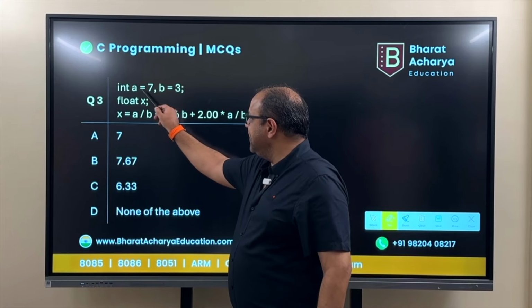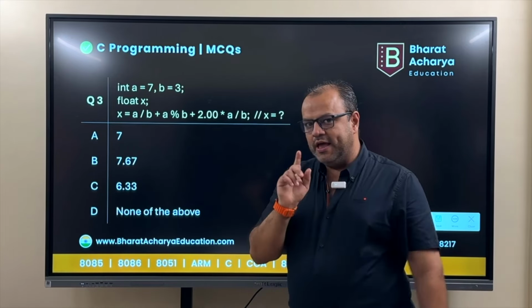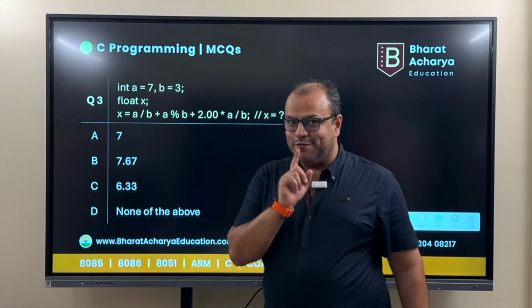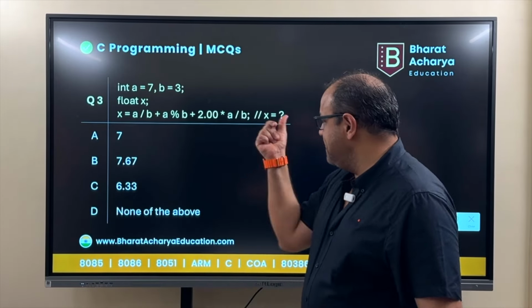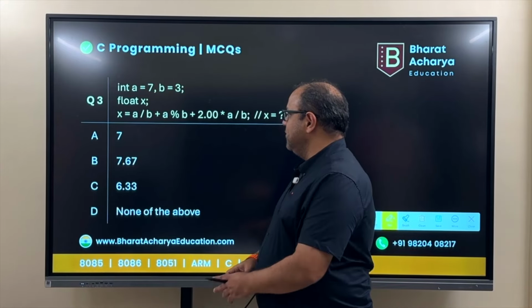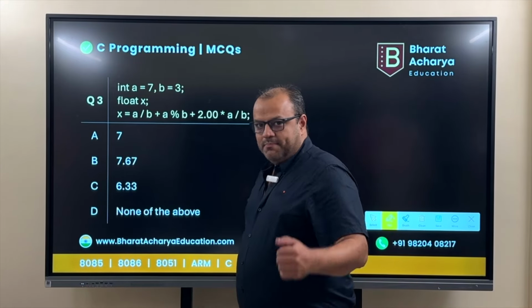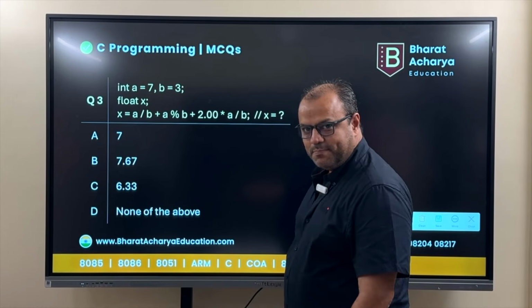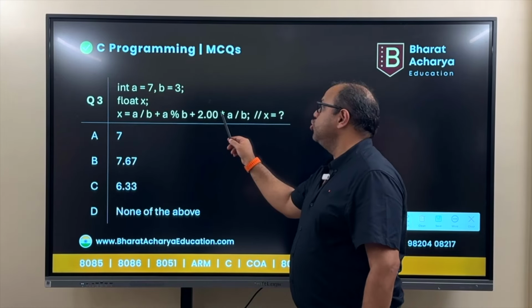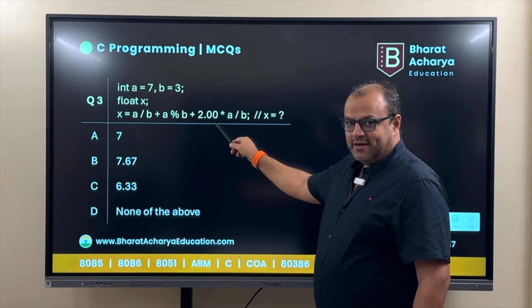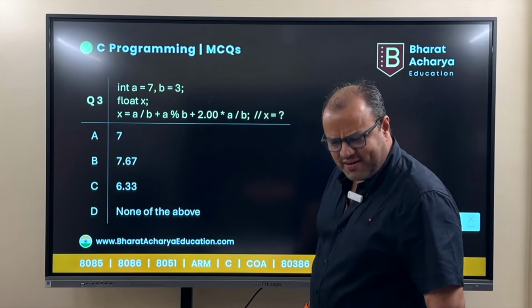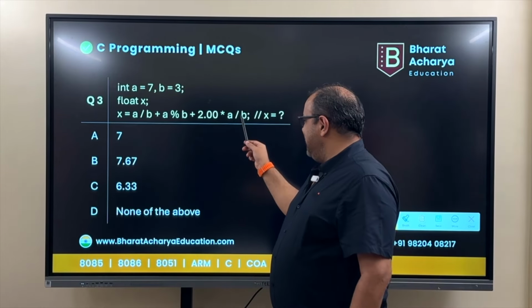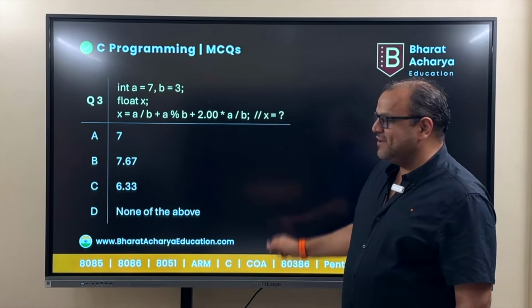Come on. int a = 7, b = 3. So a is 7, b is 3, both are integers. float x. x is a floating point number. Are you clear? Now, x is equal to a divided by b, plus a percent b, you know what that percentage is, it's the remainder, plus 2 into, and that is not just 2, it's 2.0, does it matter? Let's see, into, I think I just gave some hints, a divided by b. What is the value of x?